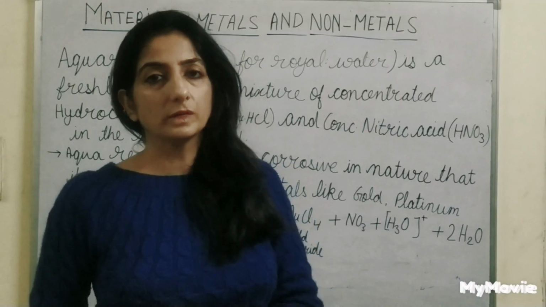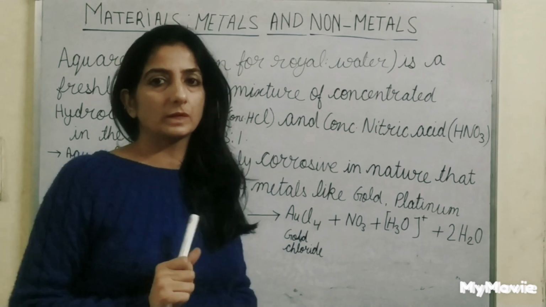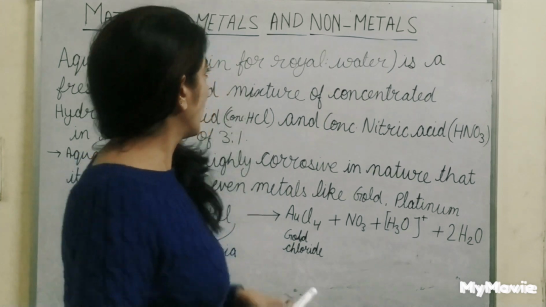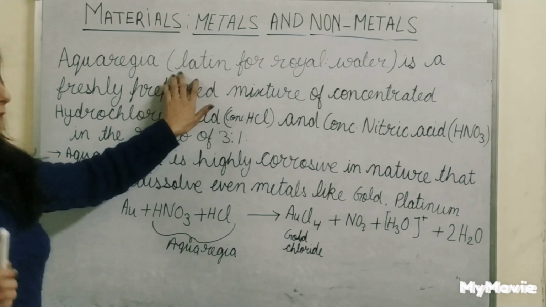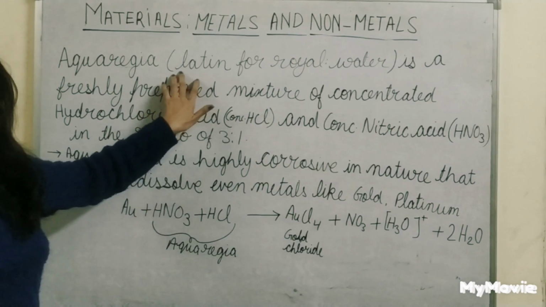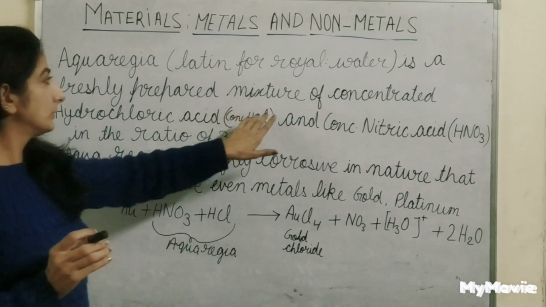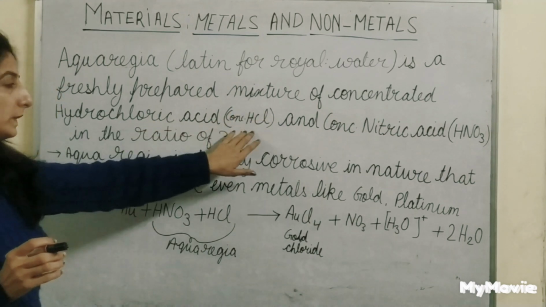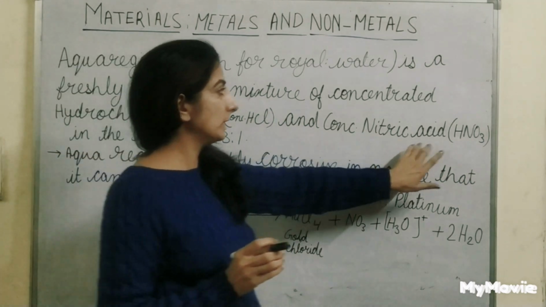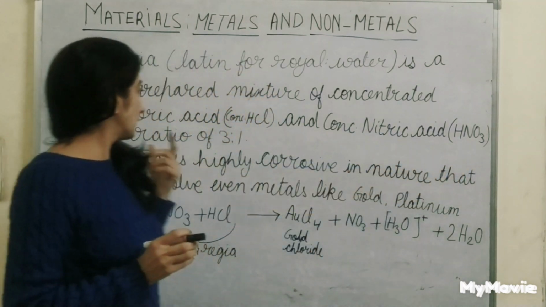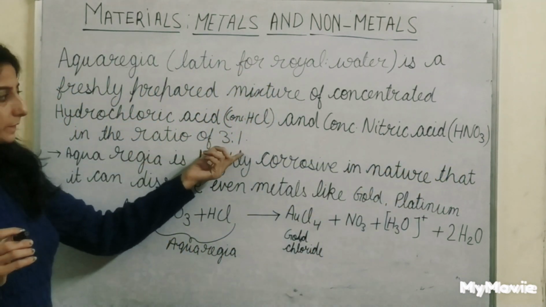Now the next acid is aqua regia. Aqua regia is a Latin word that means royal water. It is a mixture of concentrated hydrochloric acid, that means concentrated HCl, and concentrated nitric acid HNO3 in the ratio of 3 is to 1.